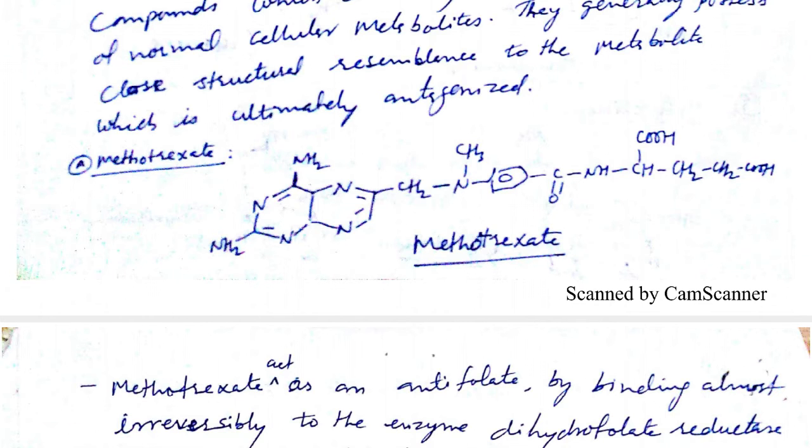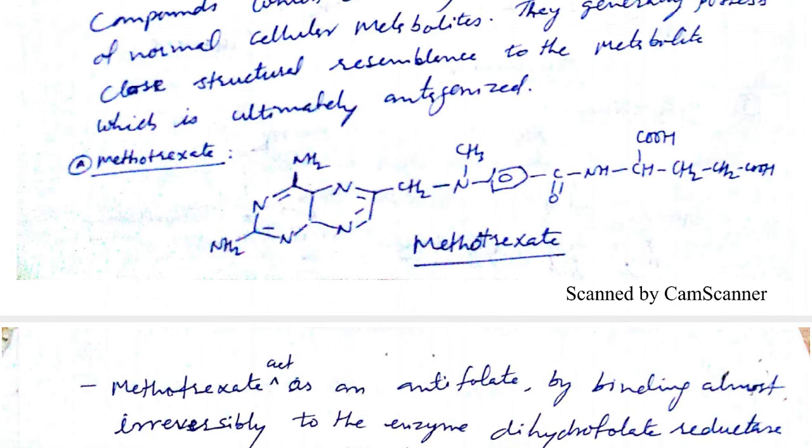Another part is PABA, para-aminobenzoic acid, linked through a CH2 linkage. And lastly, the third, ending section is an amino acid, glutamic acid.